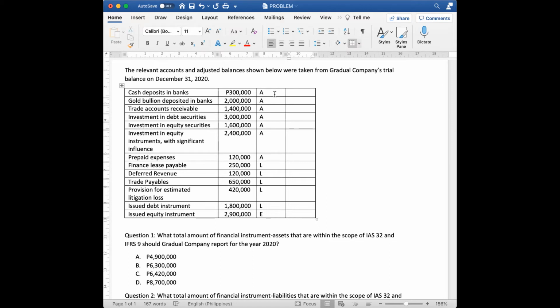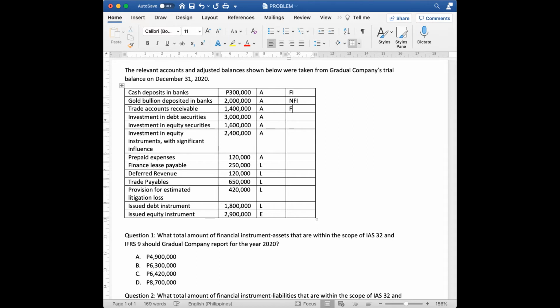Next problem is identifying if pasok ba siya as financial instrument or not. So pag financial instrument, FI lagay natin. Pag non-financial instrument, NFI. So cash deposit in banks is considered as a financial instrument. Gold bullion deposited in banks is not considered as financial instrument.